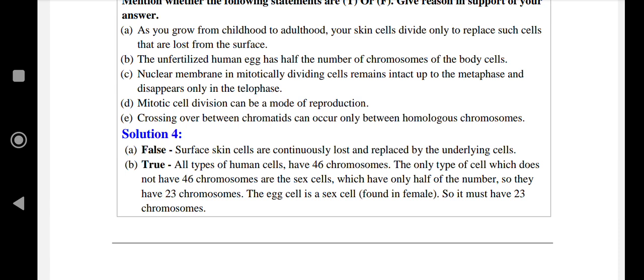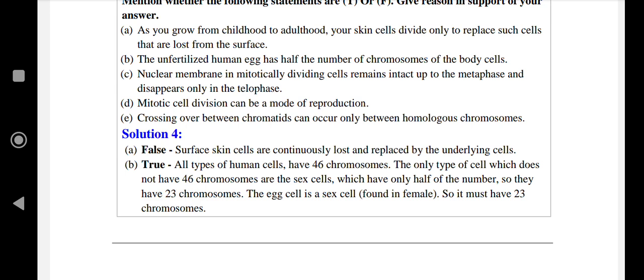Second question. The unfertilized human egg has half the number of chromosomes of the body cell. Answer is true. All types of human cells have 46 chromosomes. The only type of cell which does not have 46 chromosomes are the sex cells, which have only half of the number. So they have 23 chromosomes. The egg cell is a sex cell found only in animals, so it must have 23 chromosomes.